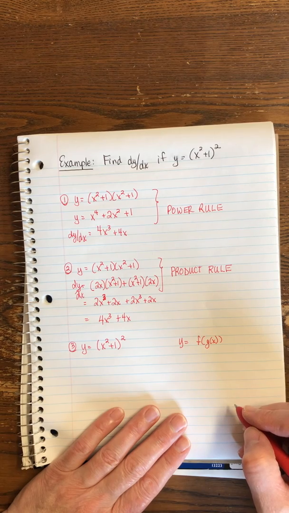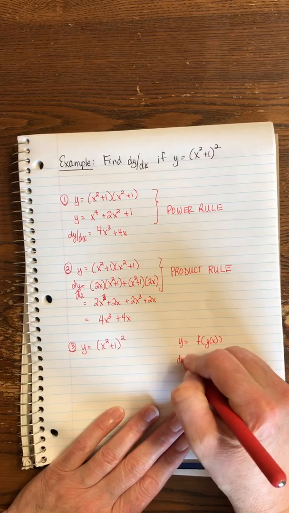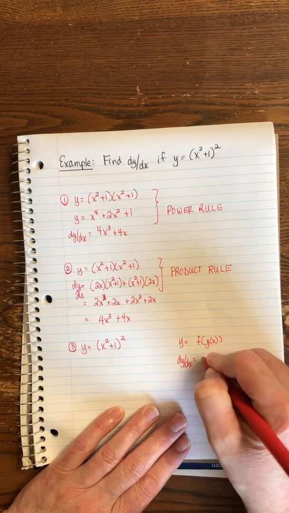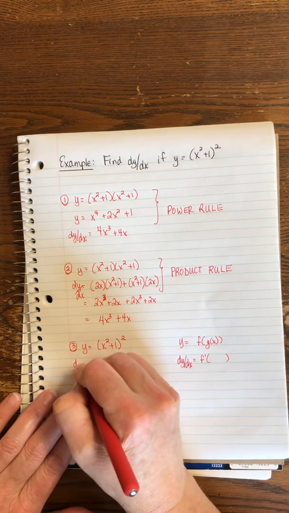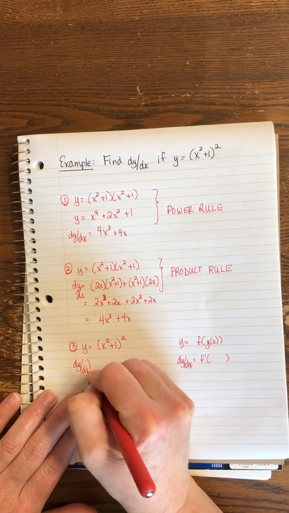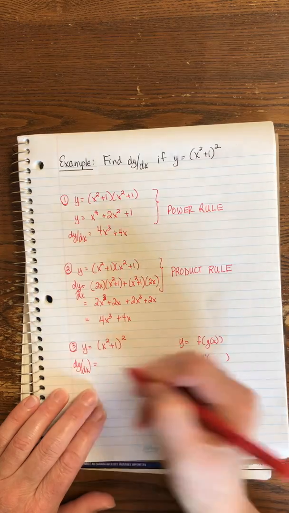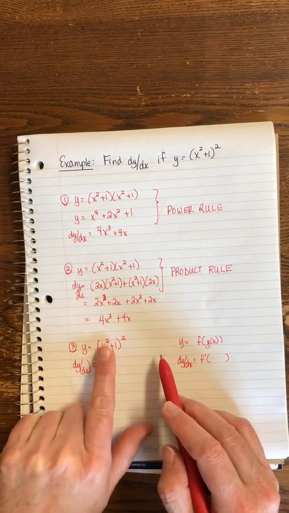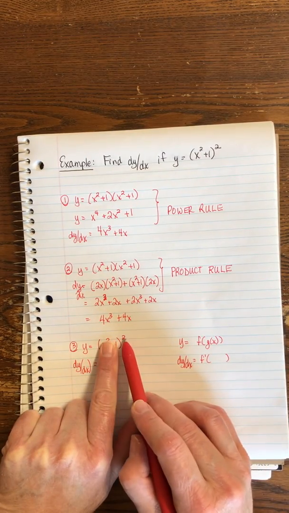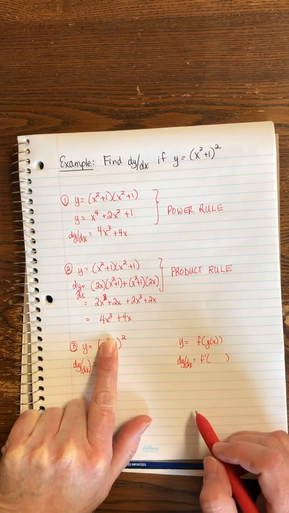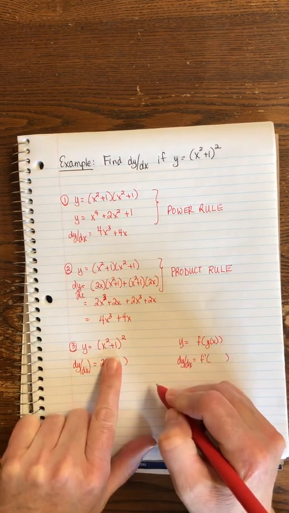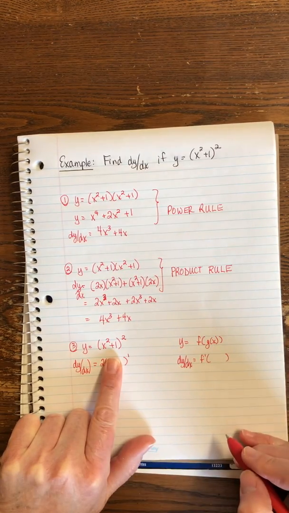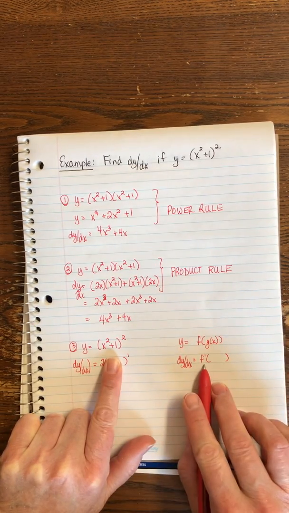And so when we go to take the derivative using the chain rule, I'm going to follow this pattern. I'm going to take the derivative of the outside, which in this case is the squared. If I had something on the inside and I wanted to use that power rule to bring the 2 down, I'm going to ignore the inside for a second, and the power would drop by 1. That's the derivative of the outside.